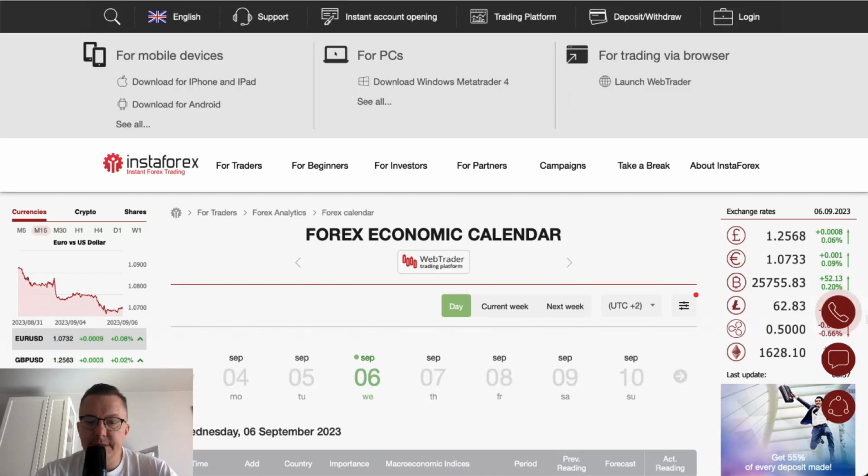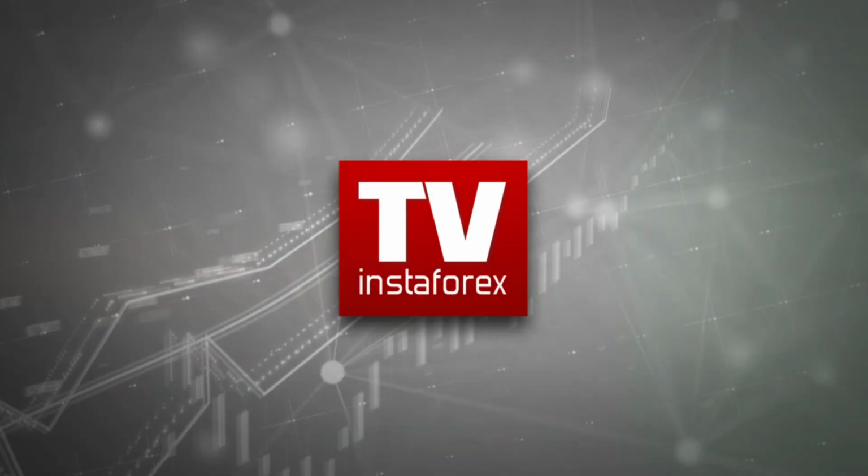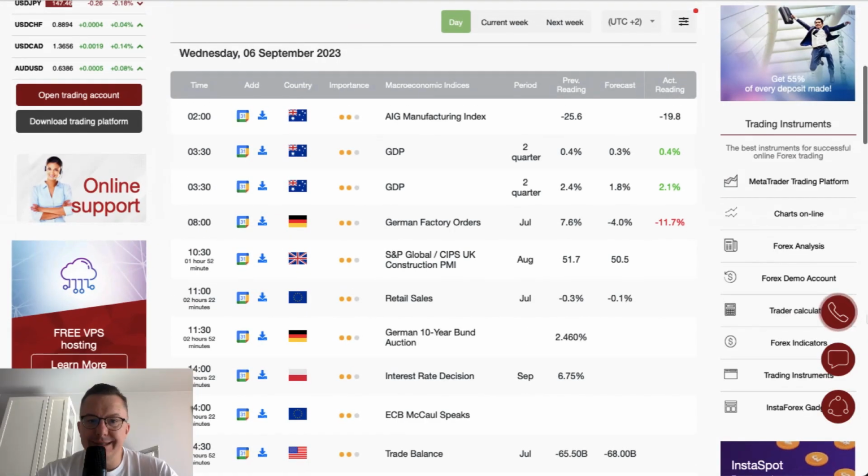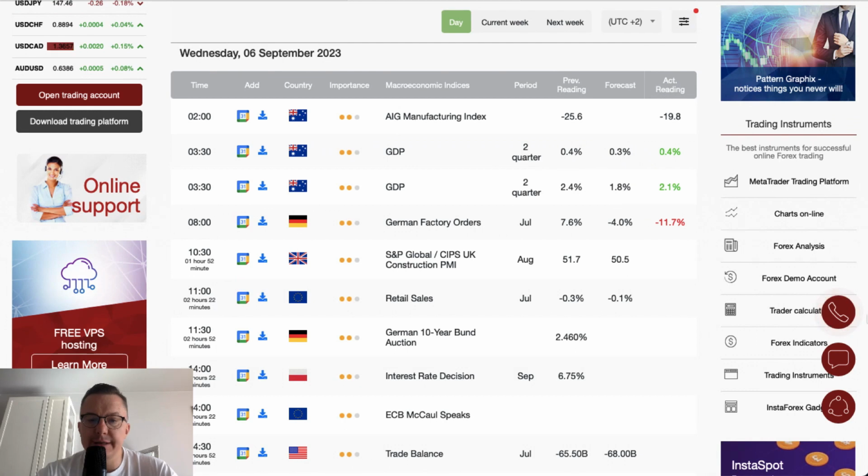Today is Wednesday, September 6, 2023. Let's take a look at the Forex economic calendar today. We got some data that were released overnight. Those data were mainly from Australia in form of the AIG manufacturing index and the GDP. GDP beats the expectations of 0.3% with the reading of 0.4, which is apparently in line with the previous reading.